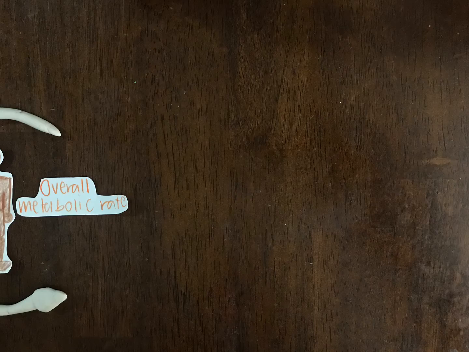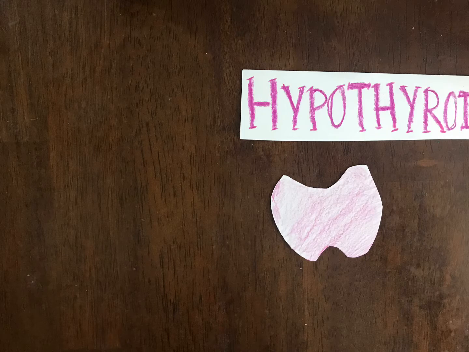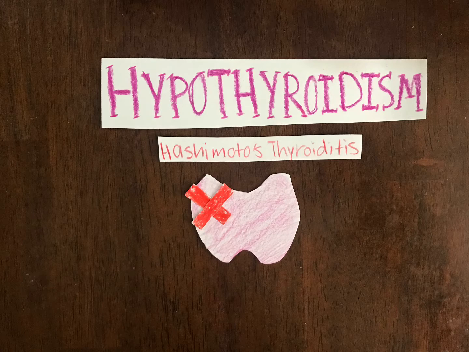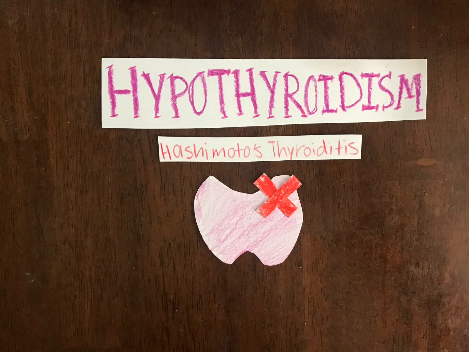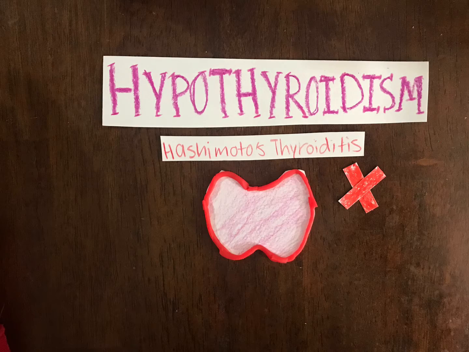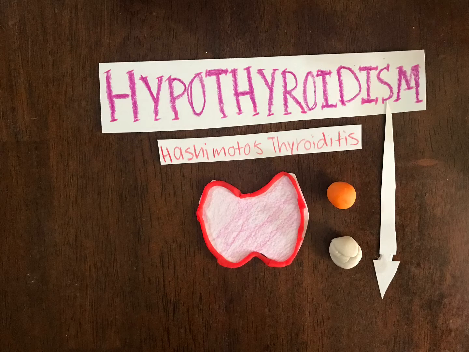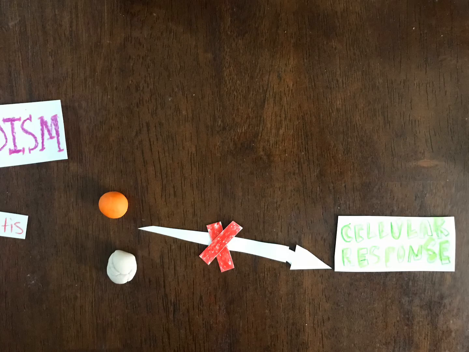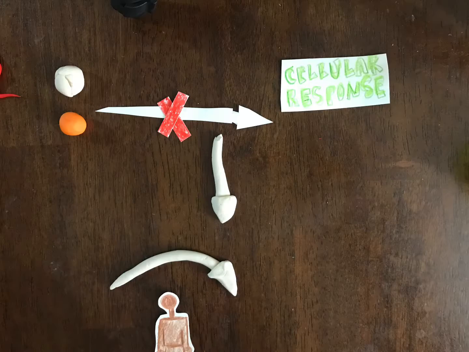The most common cause for hypothyroidism is Hashimoto's thyroiditis, an autoimmune disease. This means the body's immune system does not recognize the thyroid as a part of the body and attacks it. This leads to the inflammation of the thyroid gland, harming the follicular cells that produce T3 and T4, ultimately reducing the occurrence of the thyroid hormones pathway.